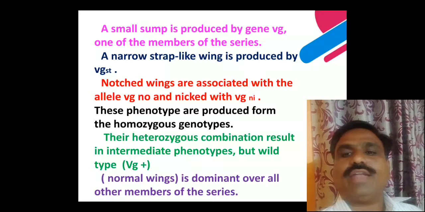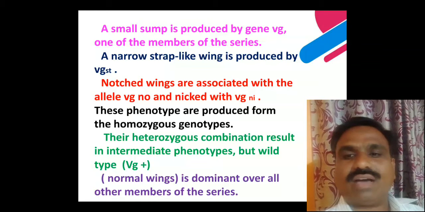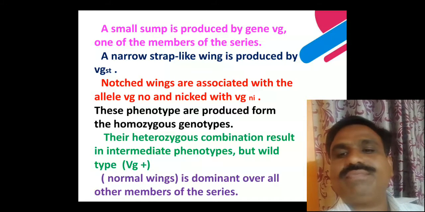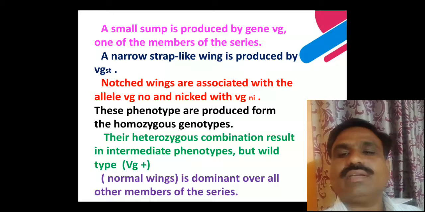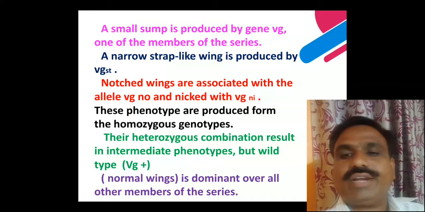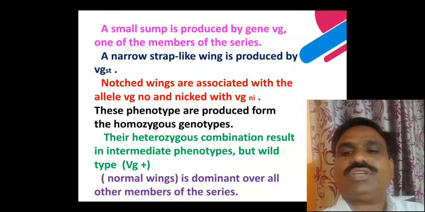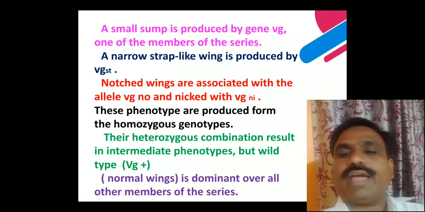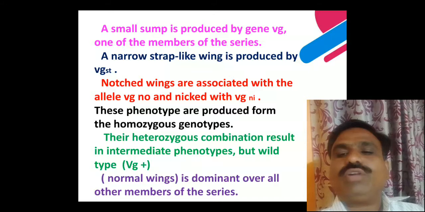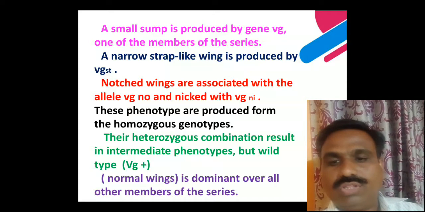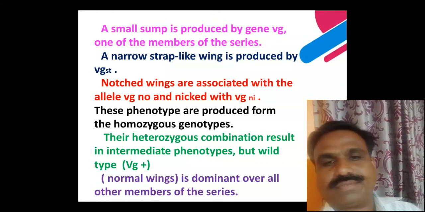And a narrow strap-like wing is produced by the VGST. Notch wings are associated with the allele VG no, and nicked with VG ni. These phenotypes are produced from the homozygous genotypes.